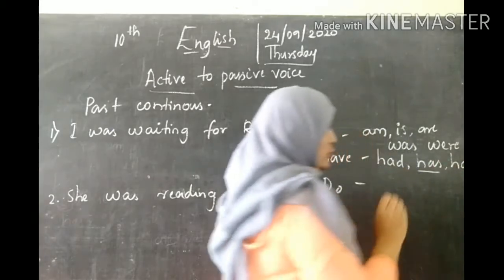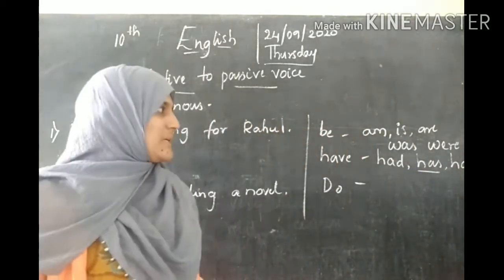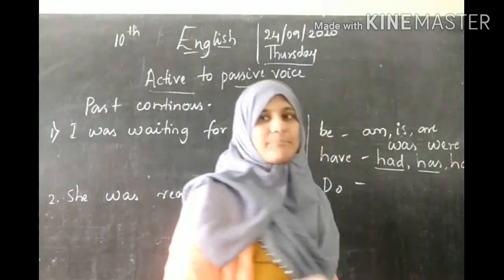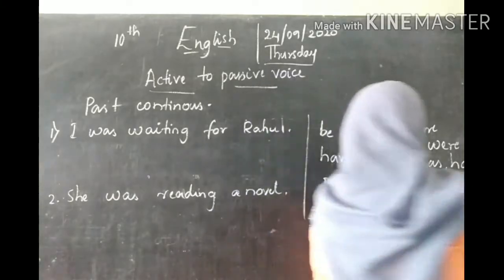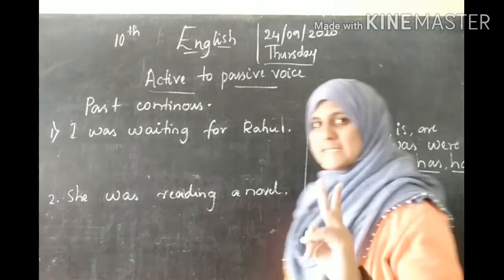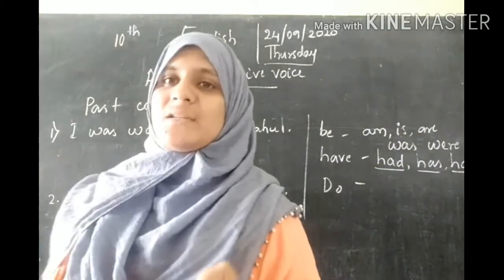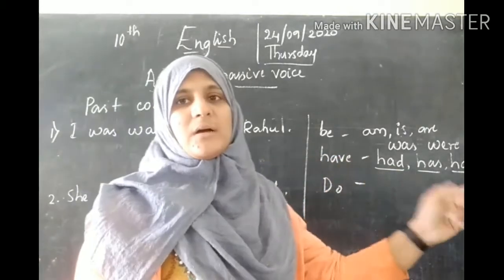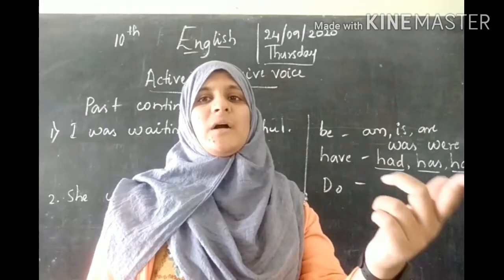For have, it becomes had along with has and have. Has is used for third person singular, and had is used for past tense, and have is used for first and second person, singular or plural. I have, they have, you have, they have.